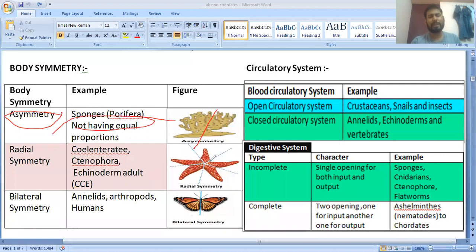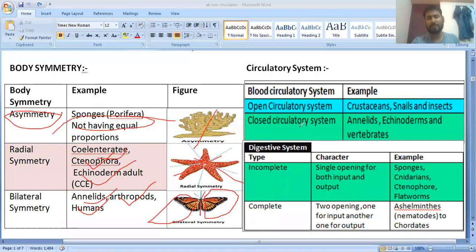Radial symmetry: more than one plane, central axis present, and the body can be divided into two equal halves. Examples are Coelenterata, Ctenophora, and Echinodermata adults; Echinodermata larvae show bilateral symmetry. Bilateral symmetry has a single plane, and one body part is a mirror image of the other. Examples are Annelida, Arthropoda, and Chordata, including human beings. So this is the type of symmetry.